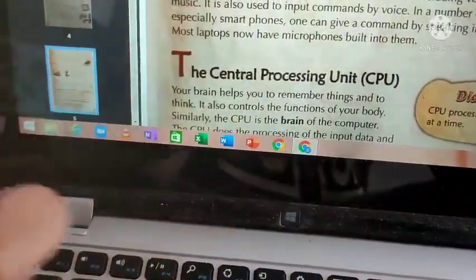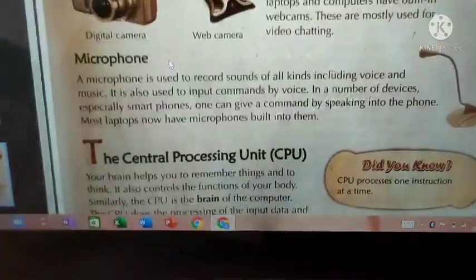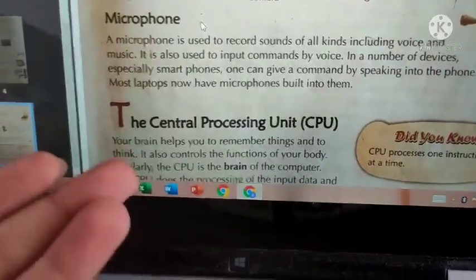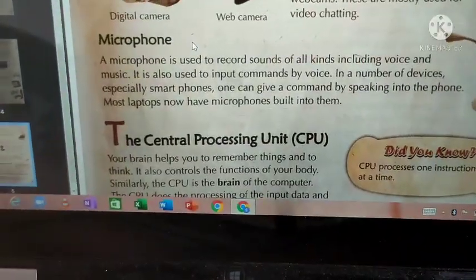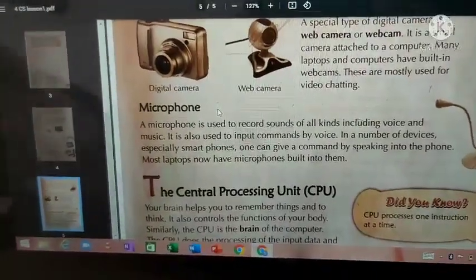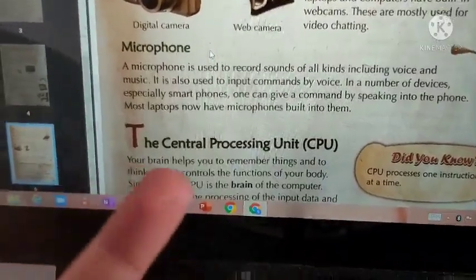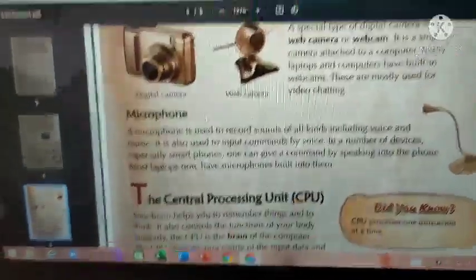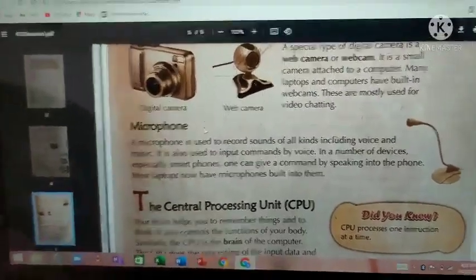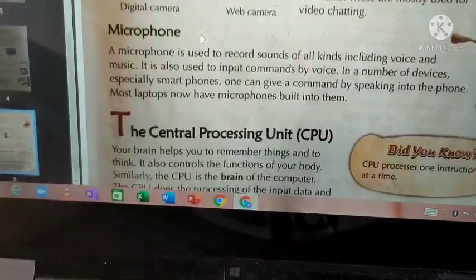So the microphone is grasping your voice. So that is an input device, right? It is grasping your input. So that is how a microphone is an input device. But a speaker is an output device because it plays the voice whatever we speak. So don't confuse microphone and speaker. Microphone is an input device because it grasps whatever we speak, and speaker is an output device. It plays what we spoke. Okay, that is the difference. Don't confuse microphone and speaker.